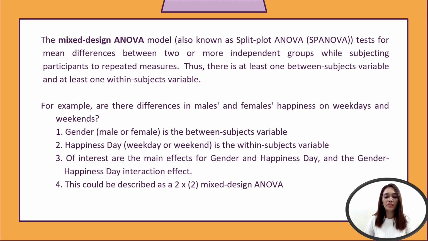So for example, are there differences in males' and females' happiness on weekdays and weekends? First, gender, that is male or female, is the between subjects variable. Second, we have happiness day, so we have the weekday or weekend, that is the within subjects variable. Third, of interest are the main effects for gender and happiness day and the gender by happiness day interaction effect. Fourth, this could be described as a 2 by 2 mixed ANOVA.